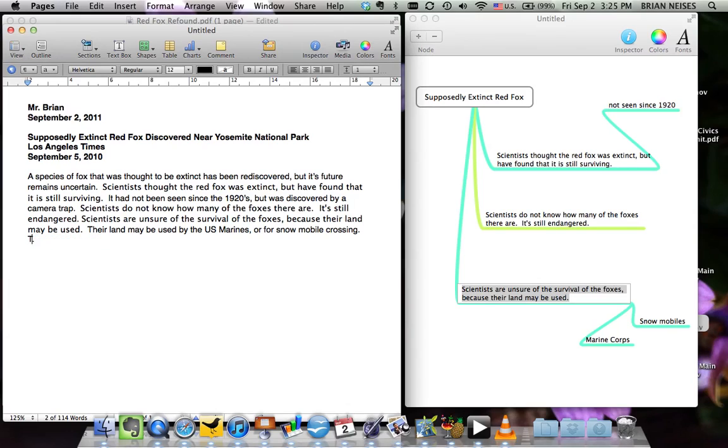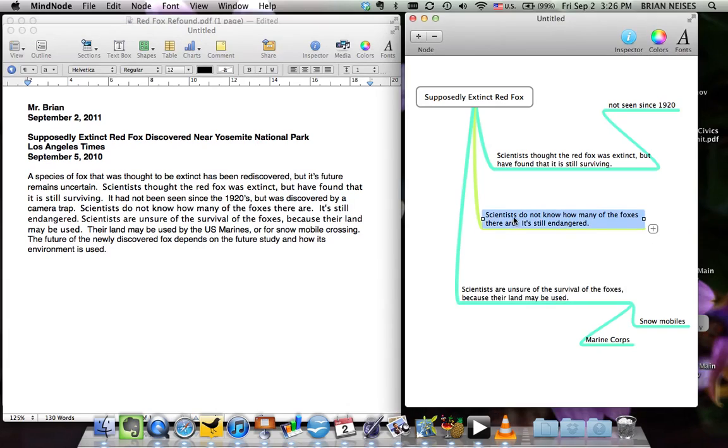So we might say the future of the newly discovered fox depends on the future study and how its environment is used. So again, we're bringing in this idea of the second main points.